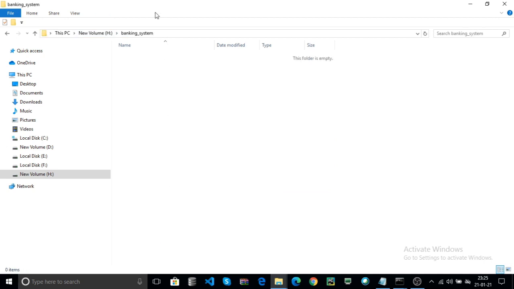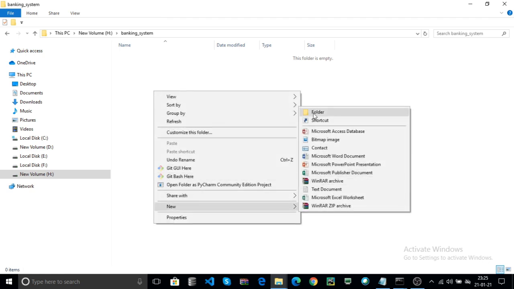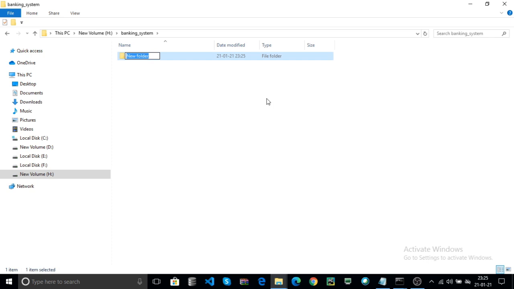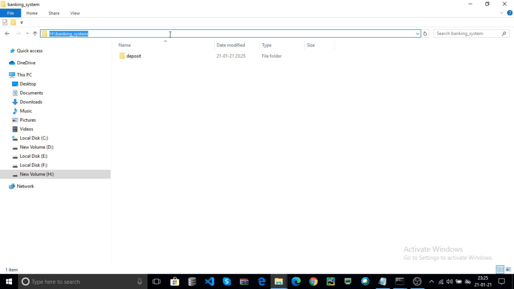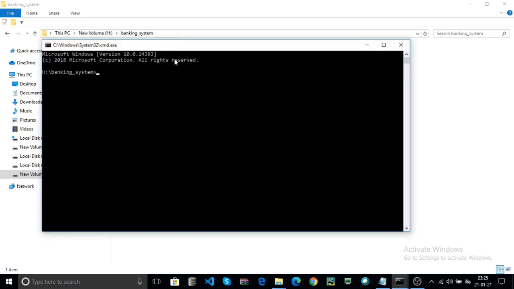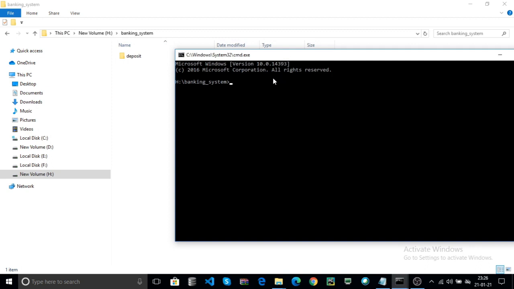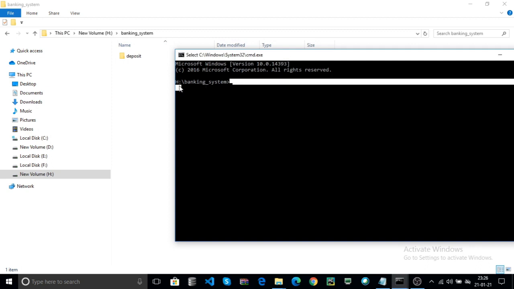Now here I create 3 packages, that is 3 folders. Deposit. Another way for creating a folder in your directory: here enter cmd and click enter. It opens your command prompt where your folders are created.